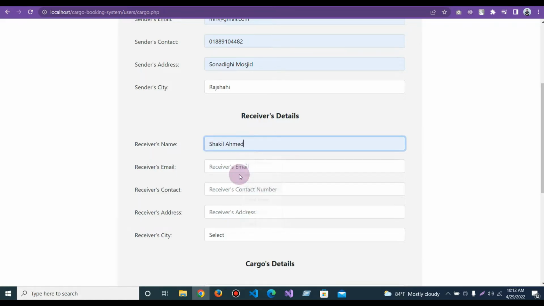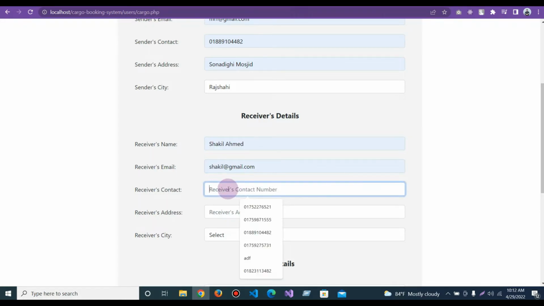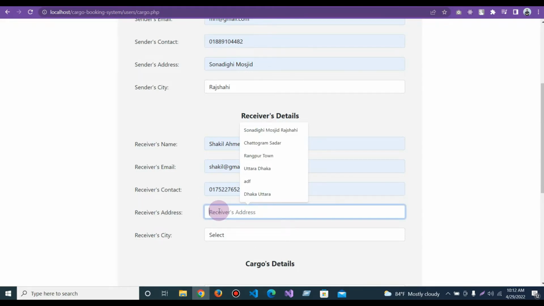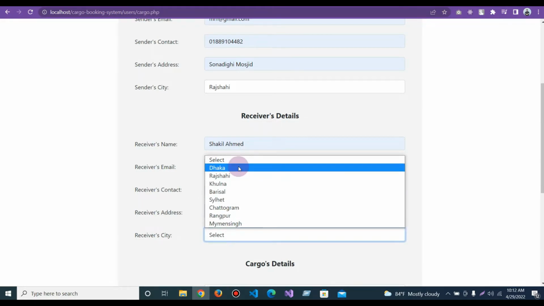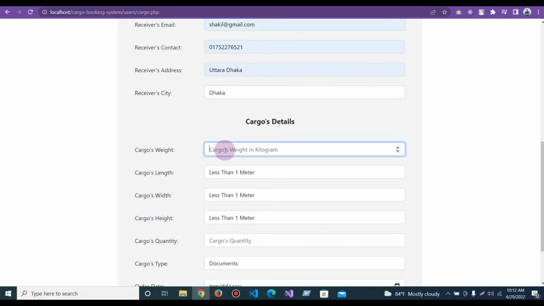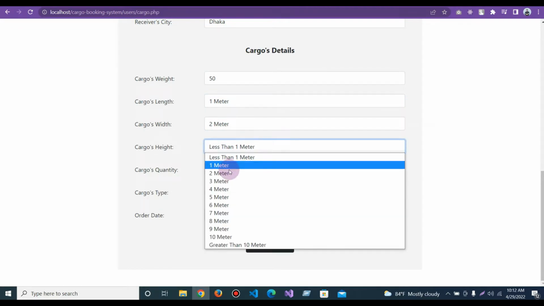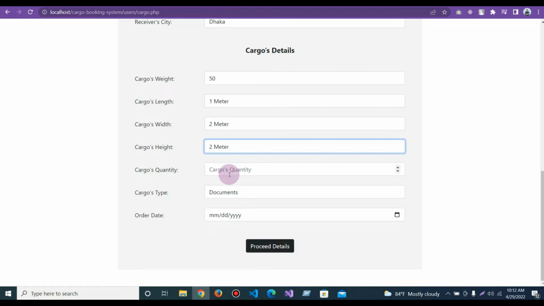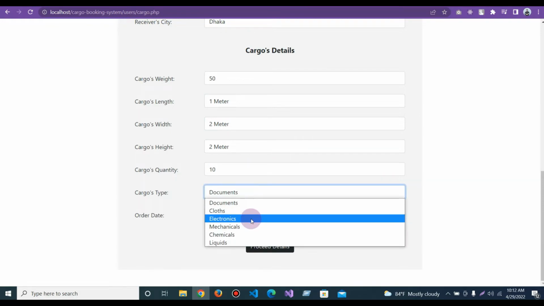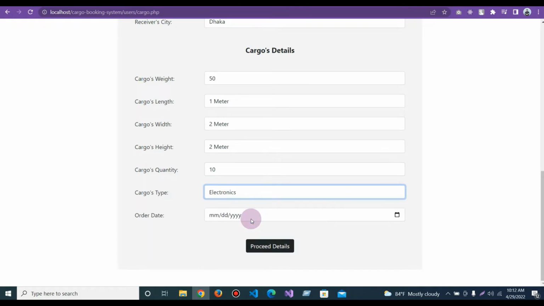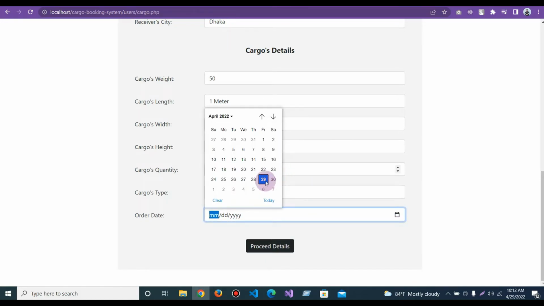Here I need to give the receiver information. Here I need to give the weight of the cargo and also the necessary information it requires, like length, width, height, and it will calculate the volume of the cargo. Based on that, it will generate a price. So here I am giving the quantity, documents, let's say electronics, and it will be today's date.